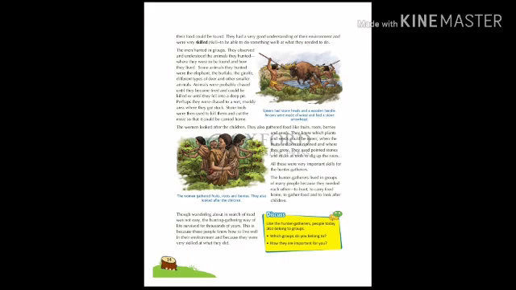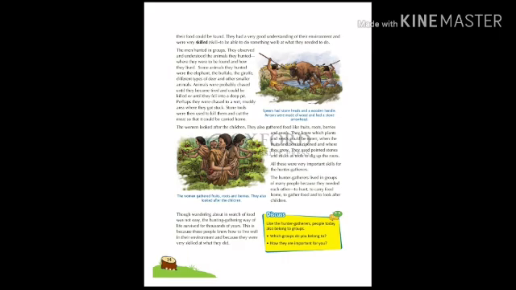Though wandering about in search of food was not easy, the hunting gathering way of life survived for thousands of years. This is because these people knew how to live well in their environment and because they were very skilled at what they did. The timeline shows you how long ago people appeared and how long they lived as hunter gatherers.